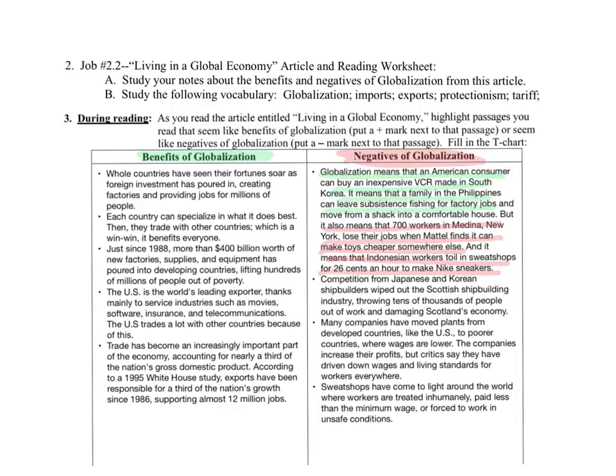Additional negatives are going to include things like the shutting down of industries as a result of globalization. So we see that the Scottish shipping and building industry shut down, and we've seen downward wages and living standards for people in developing countries. In addition, we've seen the increase of sweatshops around the world, which is a negative of globalization. On the quiz, you're going to be given a 2-column chart like this, and you're going to need to fill in 2 positives and 2 negatives of globalization.